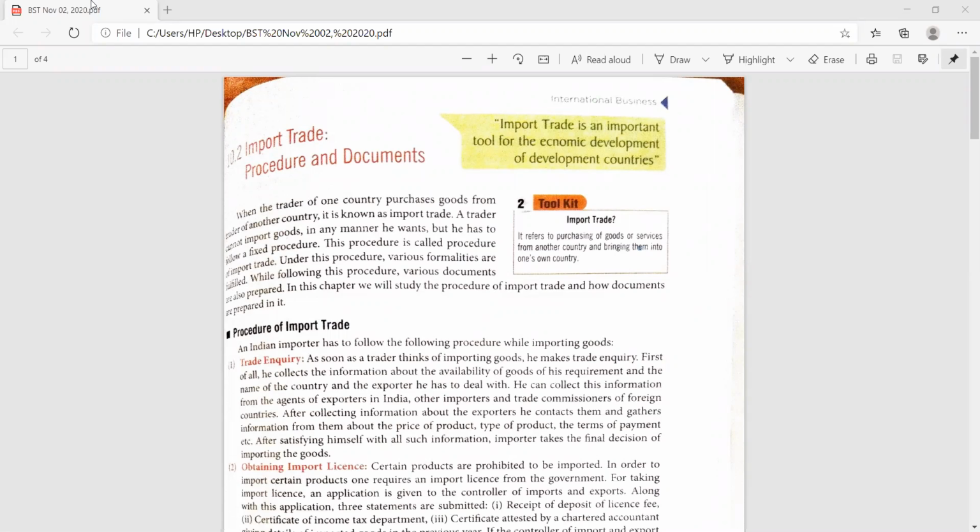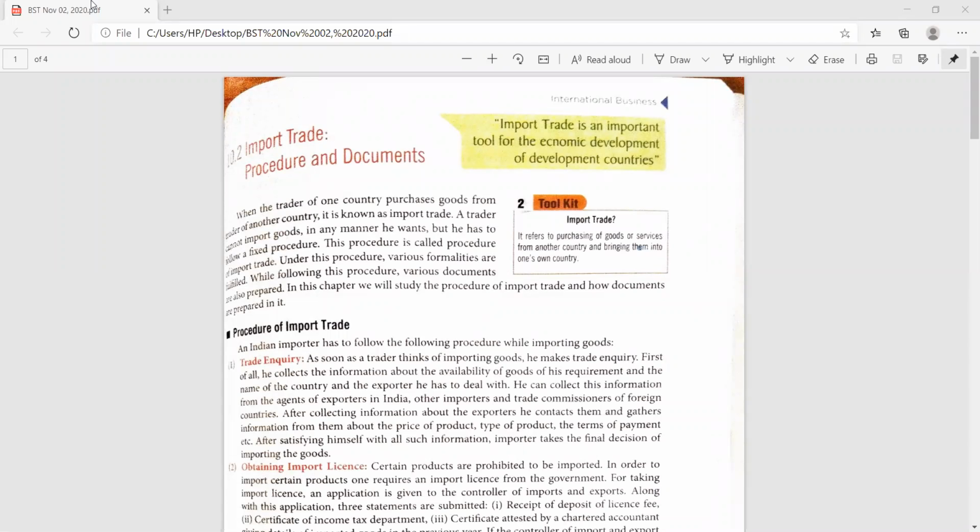Today we will do the two types of international trade. One of them is import trade and another is export trade. Today we will discuss what import trade basically is and what the procedure is to do an import trade.